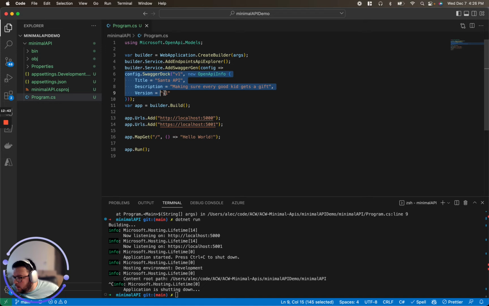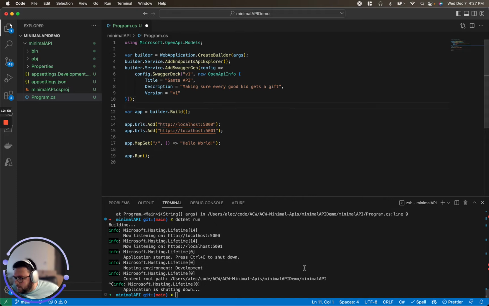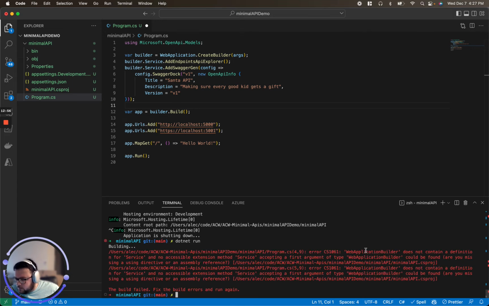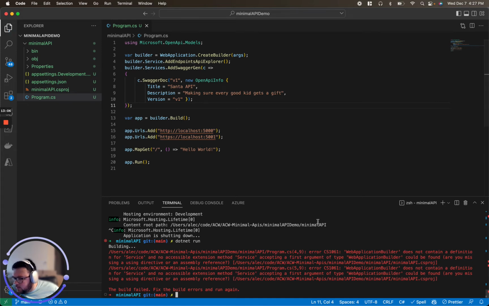And let's do a little bit of cleanup there. So now if I go to run this, let's make sure I didn't fat finger anything, which was totally possible.